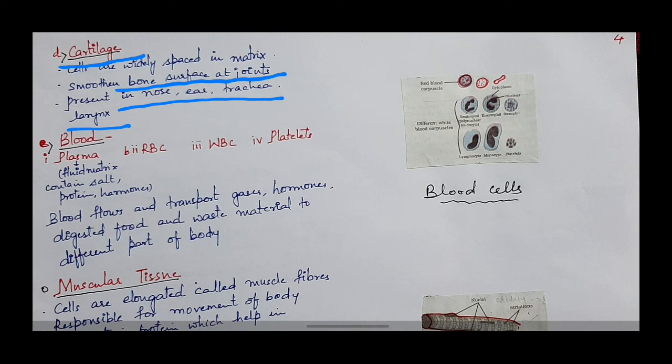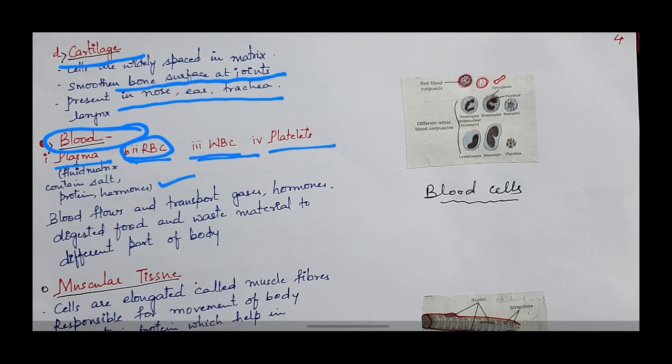Next type is blood. Blood is a fluid connective tissue. Blood contains four components: plasma, RBC, WBC and platelets. Plasma is the fluid part of the matrix. It contains salt, protein and hormones. RBC, red blood cells: in these, the red pigment hemoglobin is present, which helps in the transportation of oxygen.